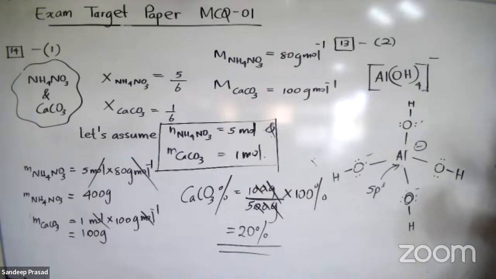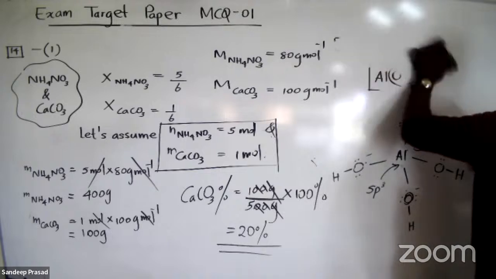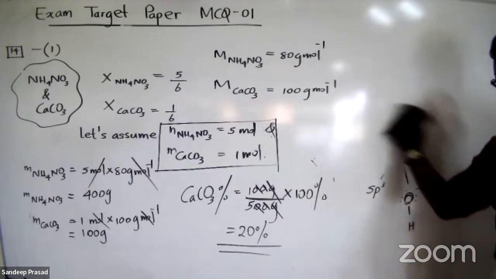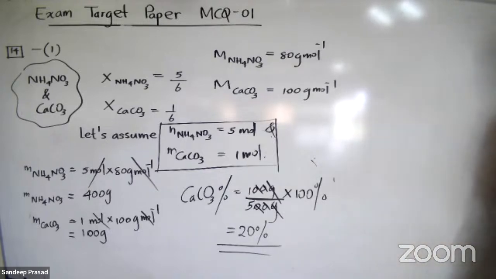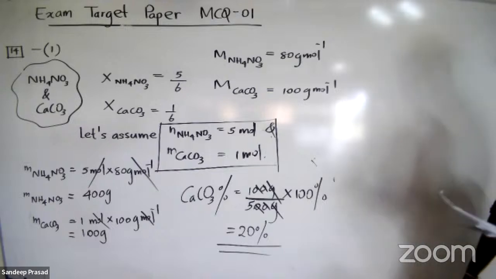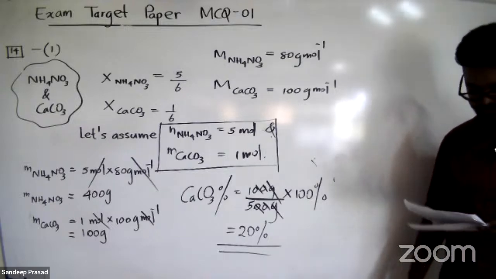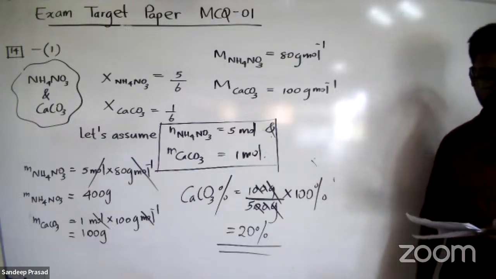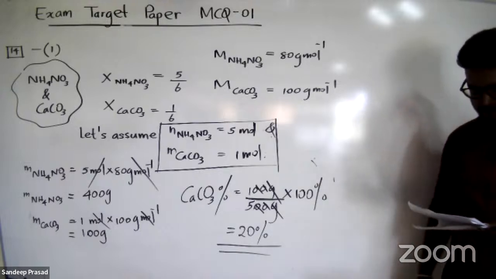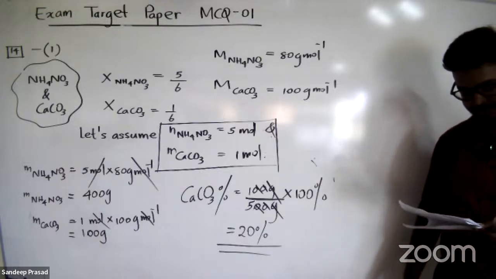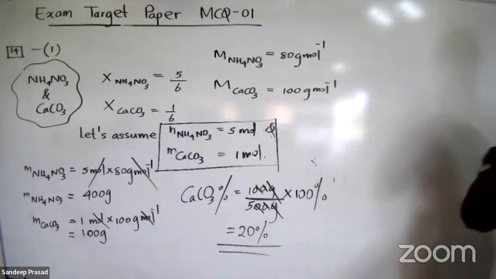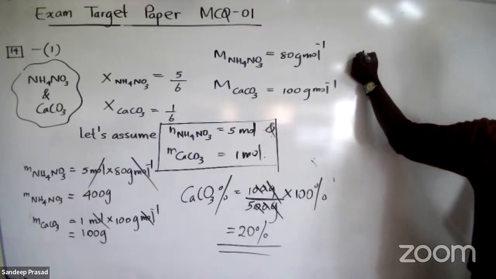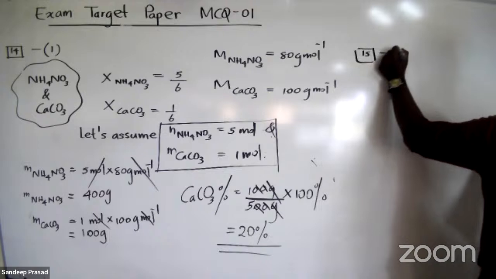Right, okay. Now let's move to question number 15. In question number 15, they have given that, consider the following bond energies at 25 degrees Celsius. So this question is related to enthalpy. They have given three types of bonds.